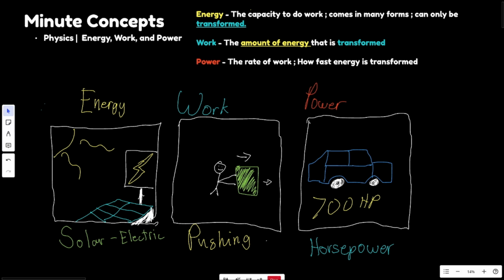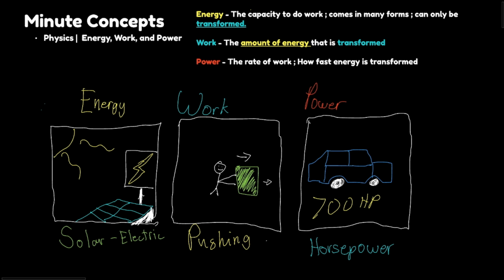Take into account, for example, the solar energy from the sun. This form of energy is transformed when it gets to our planet in the form of, let's say, solar panels. Through solar panels, we're going to convert that energy and turn it into electricity. And that's an essential point on energy because you cannot create it and you cannot destroy it. You can only ever transform. And this transformation is actually what we call work.